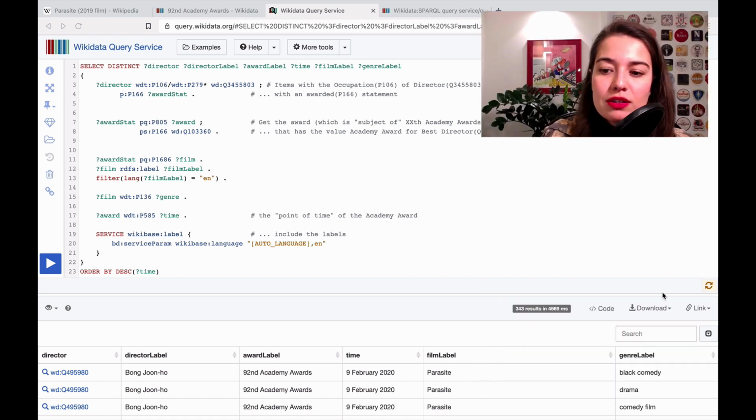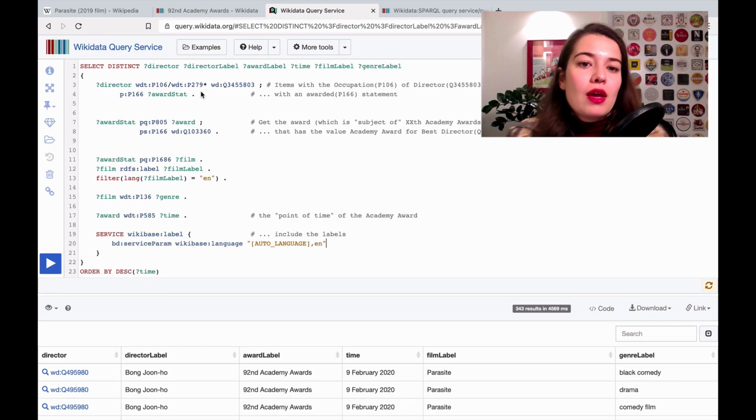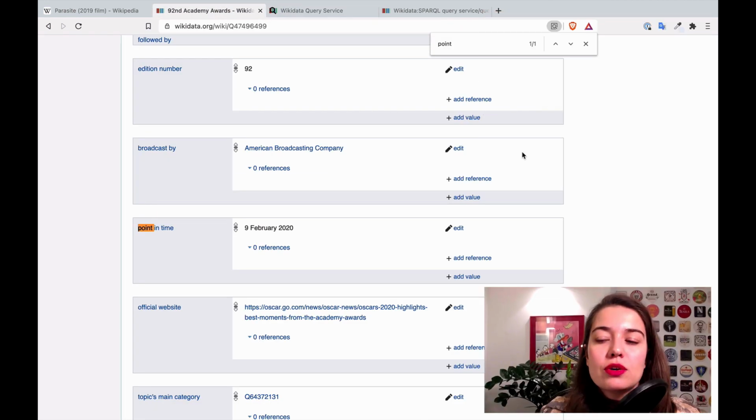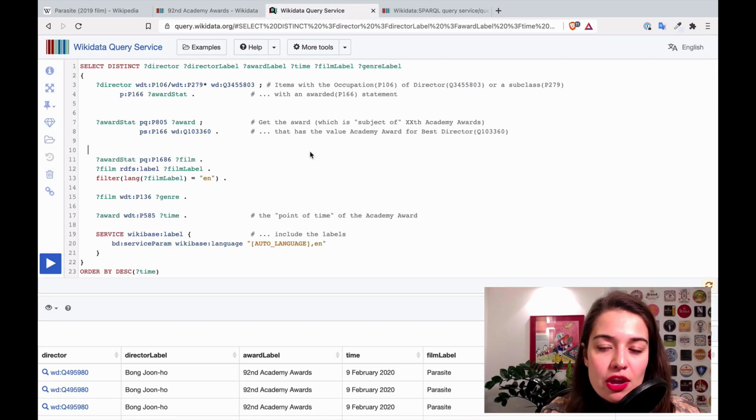So once you did this, if you want to download your data, you can just download it here. It's nice that you can also determine what format you want your data in. So this is one thing. Okay, so how can I see what to change here to collect the directors that were nominated for the Academy Award for Best Director?